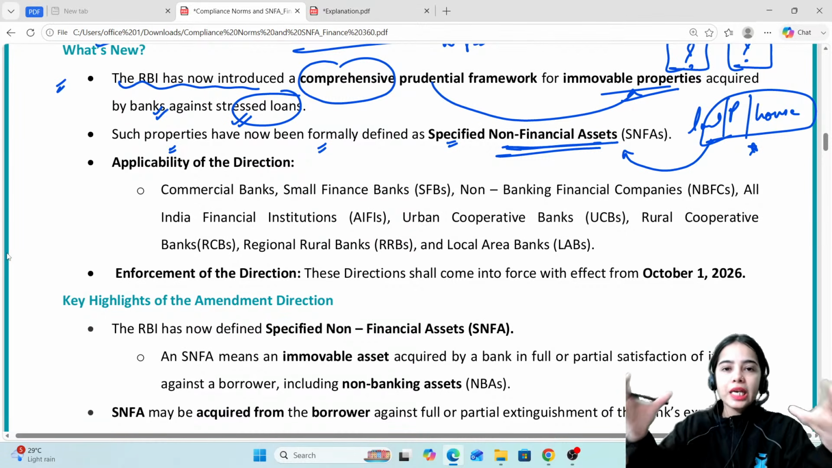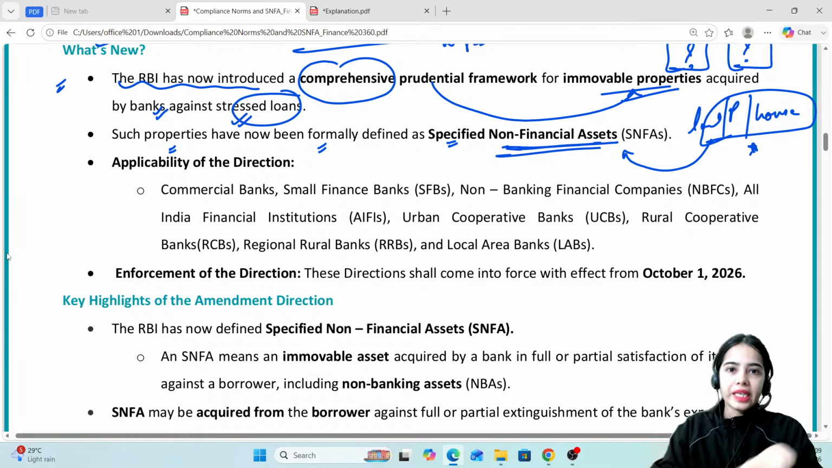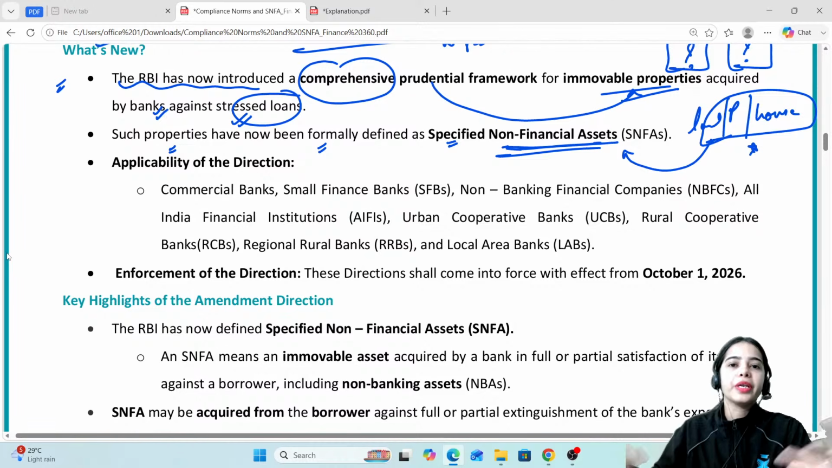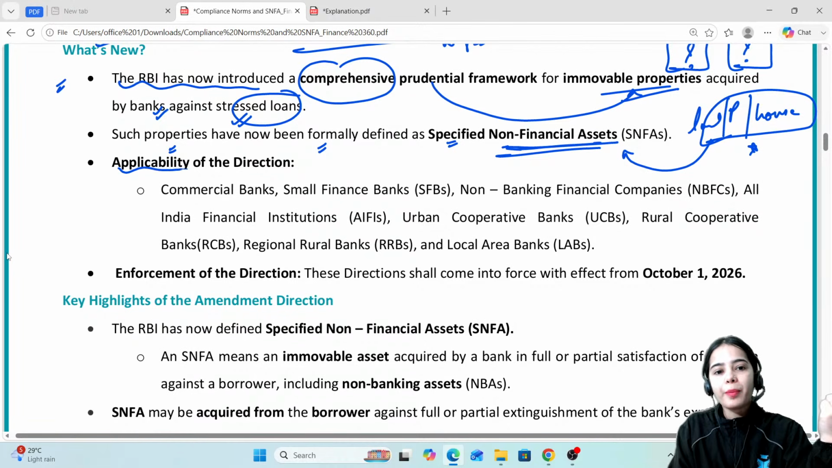These are the big assets that the bank is acquiring. This is the immovable property that the bank is acquiring. The bank cannot hold it for a very long period of time, for 50 years, 60 years. The bank will have to sell it out, because the bank cannot deal in real estate for a longer period of time. That is the idea. Now, applicability of the direction.